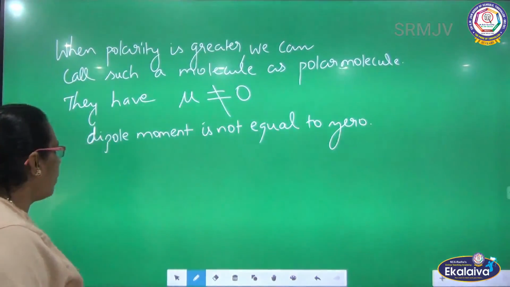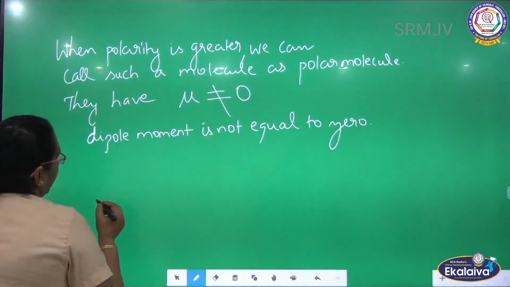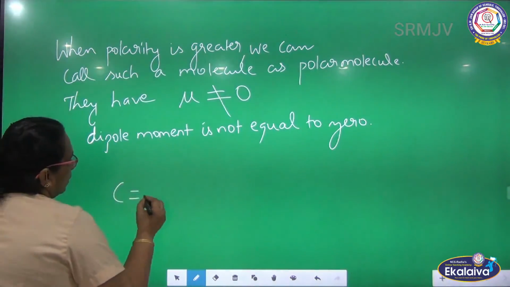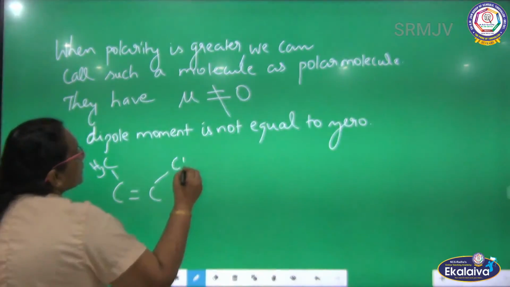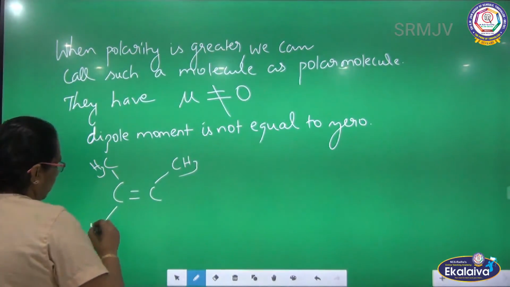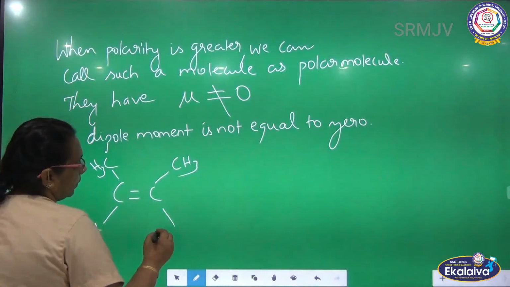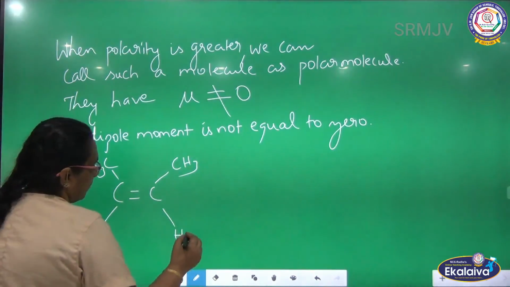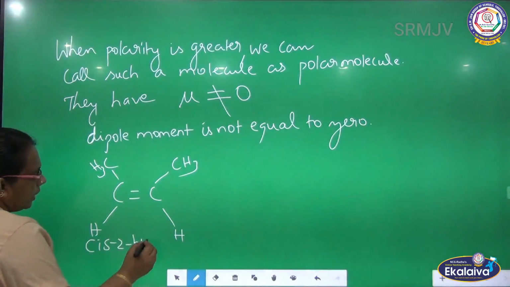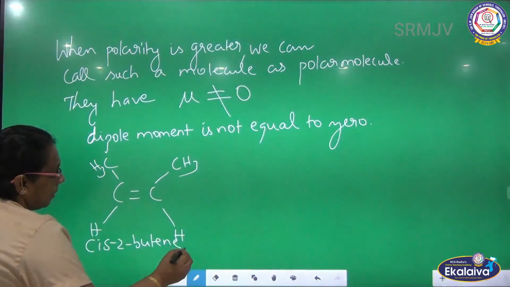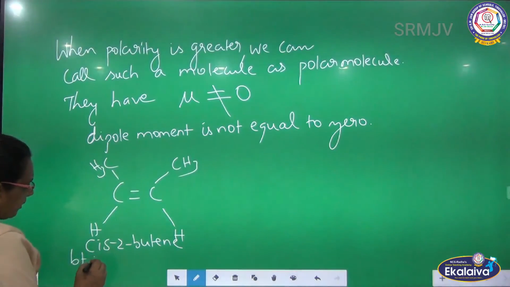So when you talk about cis-2-butene, I already told you, we are going to bring this concept now. This is cis-2-butene. Here the boiling point, I told you, is 277 Kelvin.